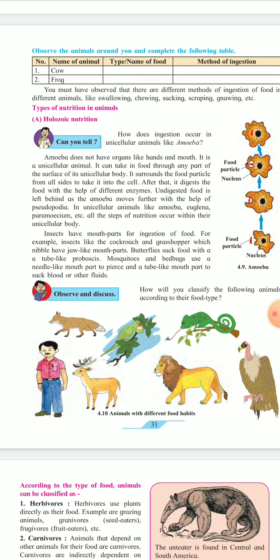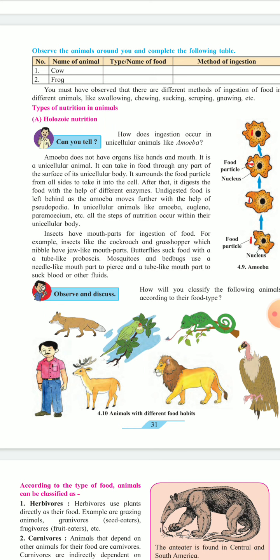How does ingestion occur in unicellular animals like amoeba? You can see in the figure the food around the amoeba that is ingested by the amoeba with the help of the body surface. Amoeba does not have organs like hands and mouth, and it is a unicellular animal. It can take in food through any part of the surface of its unicellular body.